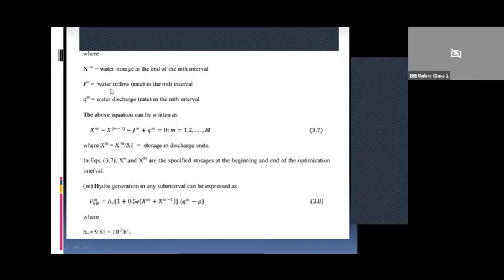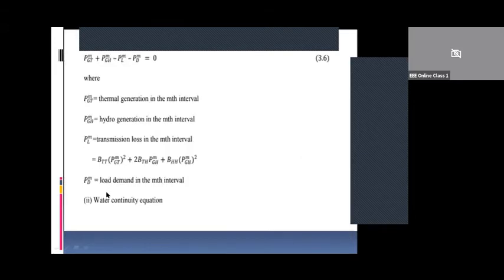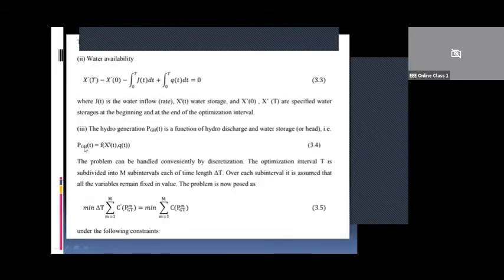So when you divide the earlier equation by delta T, you get this equation, where in equation 3.7, x naught and xM are the specified storage at the beginning and end of the optimization interval.